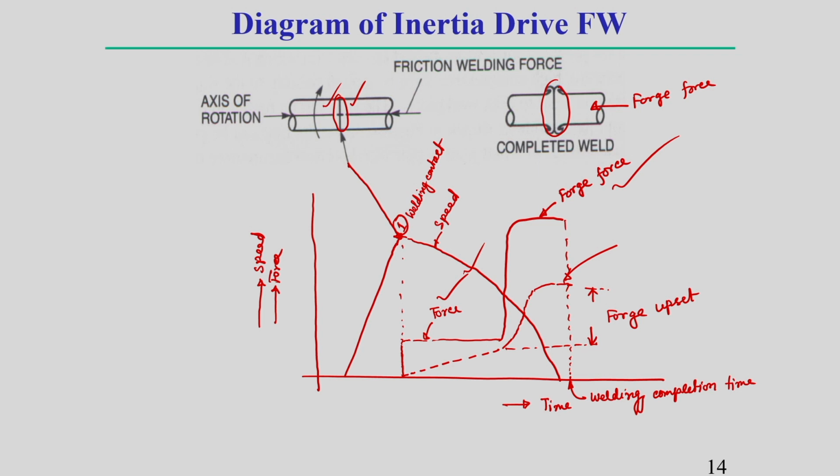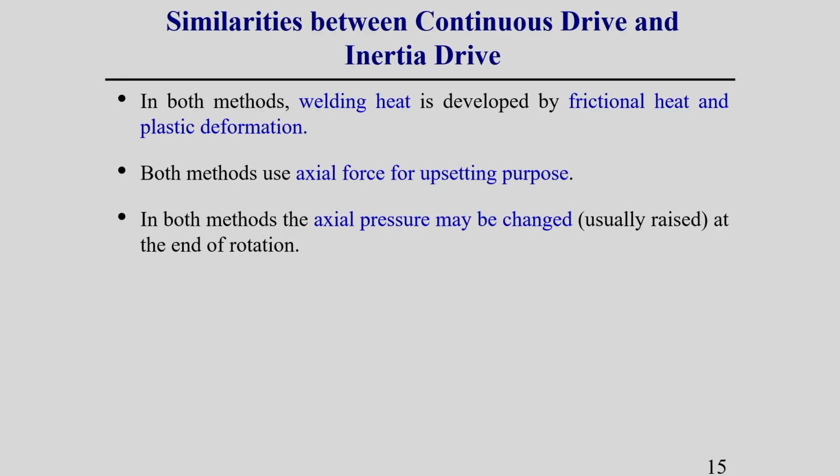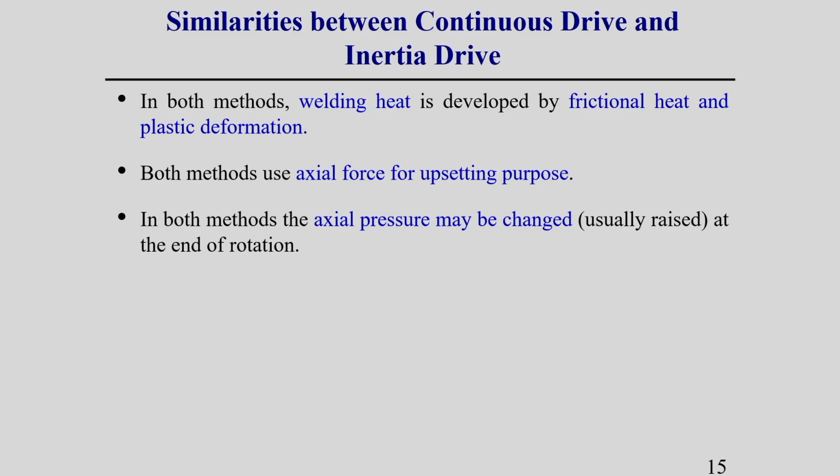Now, we will discuss in detail the similarity and dissimilarity between the inertia drive and continuous drive friction welding processes. First of all, the similarity between continuous drive and inertia drive friction welding processes. In both methods, welding heat is developed by frictional heat and plastic deformation of the material, as you can observe. And in both methods, axial force for offsetting is required.